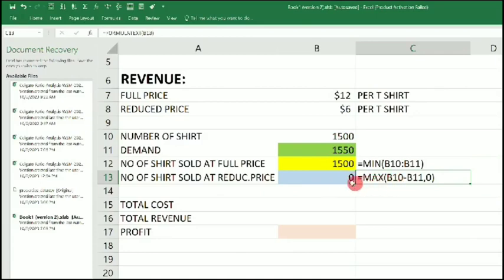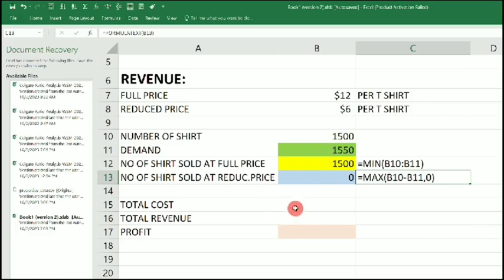So it's been able to pick it 0, okay? Because every share is to be sold at the full price, the number of shares sold at full price is the number produced, because the demand is higher than the number of shares. Okay, now let's go into profit.